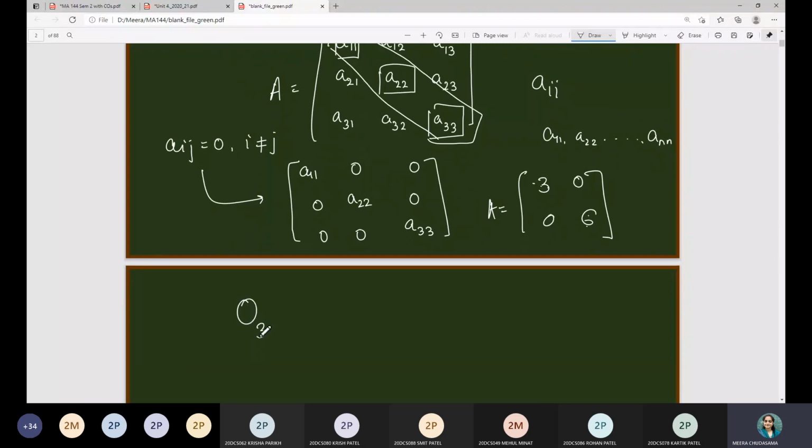What about O3? The O3 means it is 0, 0, 0. All the elements are 0. Right? How many of you are saying that it is a diagonal matrix? Please raise your hand.